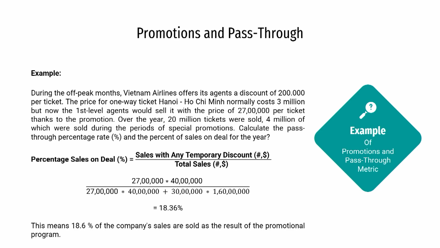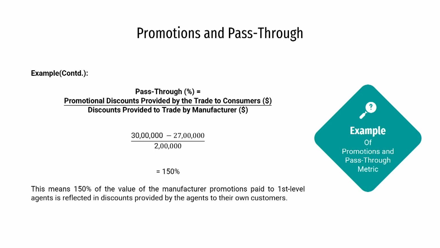Now, let us try to calculate another metric, which is the pass-through rate. What is the definition of the pass-through rate? Promotional discounts provided by the trade to the consumers divided by discounts provided to the trade by the manufacturer. Now, what is the promotional discount provided by the trade to the consumers in dollars? Basically, what was the normal price? It is 3 million, and what is the discounted price? It is 2.7 million, right.